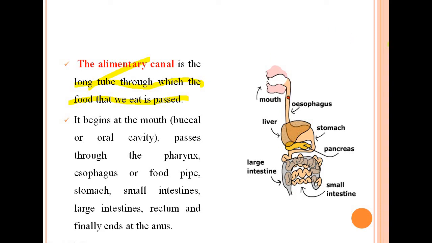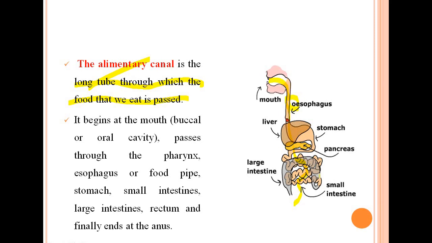Now you can see in this picture the food being taken in the mouth. After that, the food passes down the esophagus, as you can see the red bite being shown here. It passes down through the esophagus to the stomach, where it is partially digested, then to the small intestine, the large intestine, and finally it is taken out from the body in the form of excreta.